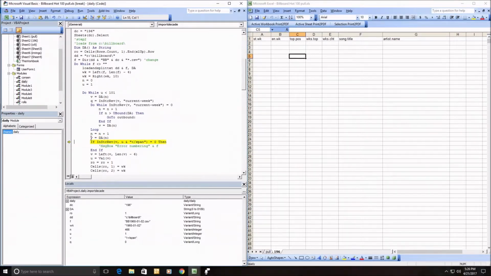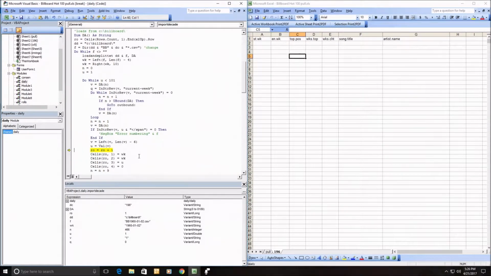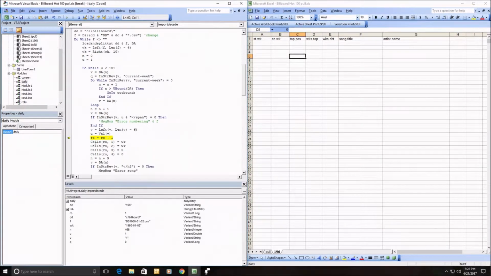I'll go to the next one, and here I did a little error checking, but it didn't always work, so I'm just going to pull it from that, and it's going to tell me that I'm now on number 1. And this is, if you look at the web page, the ranking number. I'm going to go ahead and put the week, and these will be the same. I'll reconcile those later because right now I'm doing every week.